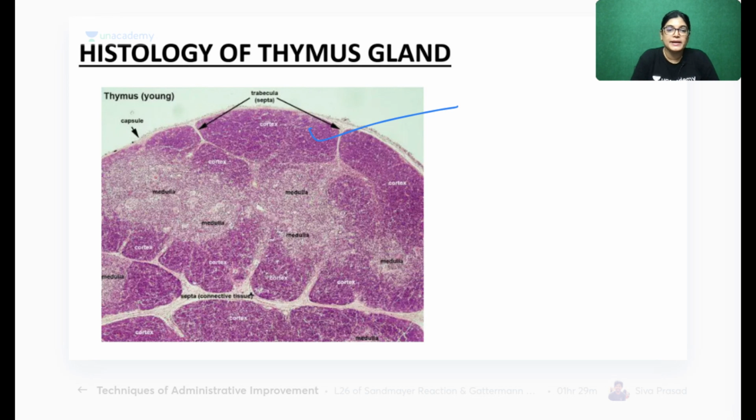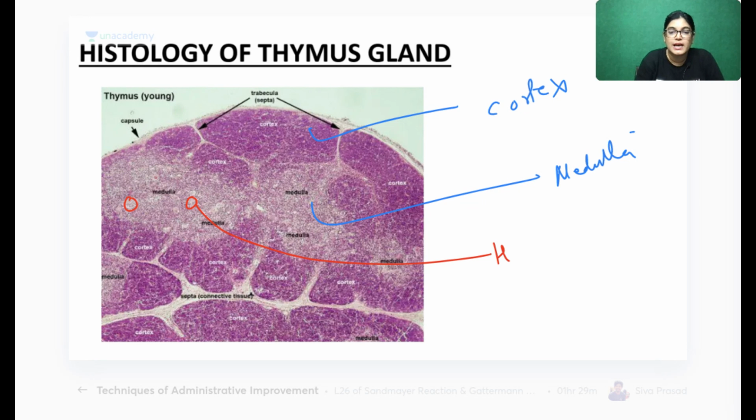Now, this is the slide. This is the cortex part. This is the medulla part. This is the low power view of the diagram. In your examination, you have to identify thymus slide by seeing the low power view. In the center, you can see these are Hazel corpuscles.